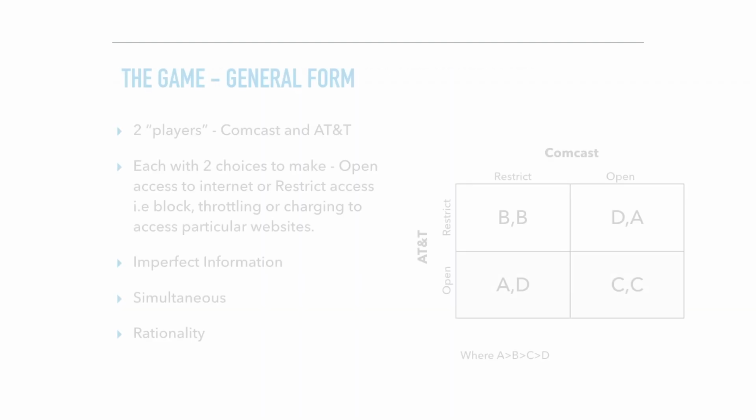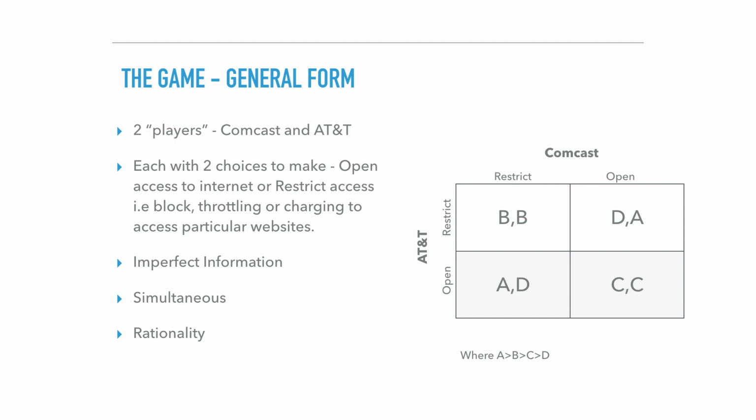This is the game. It is as follows. There are 2 players, Comcast and AT&T. These are the 2 biggest internet providers in the US. I'm going to assume that each ISP can only make 2 choices, to either restrict internet access or allow open access. It is important to remember that even if the laws on net neutrality are relaxed, it is inevitably down to each ISP to decide if they are going to restrict users.